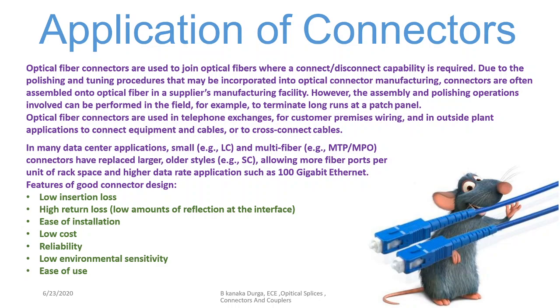They will not go for permanent connections like by using the splicing technology. With respect to the wiring, they will use a splicing technology. For household purposes, when they want to give the connection, they will use connectors. If you are not going to pay the bill, they are going to remove that. So for that purpose, they are going to use the connectors mainly with the telecommunication exchanges, customer premises, or with respect to the interconnection purpose, and cable connects.